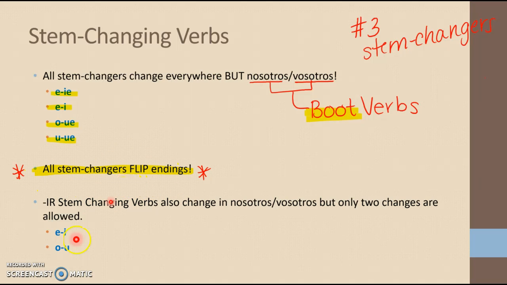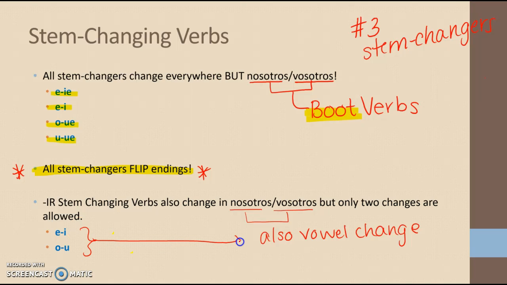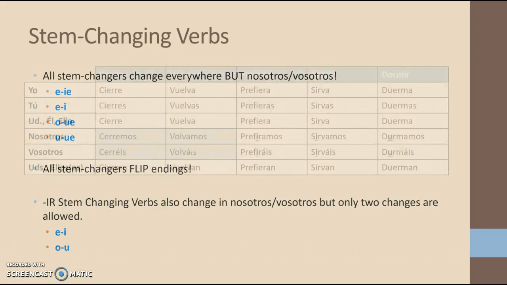But what happens is in the nosotros and vosotros form, they also vowel change. But this time, we can only change E to I or O to U. So not only will an IR verb have a boot change, it will also have a nosotros, vosotros change. This is easier to understand when you see some examples.